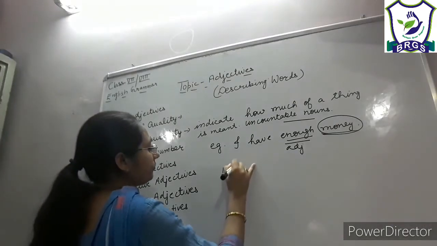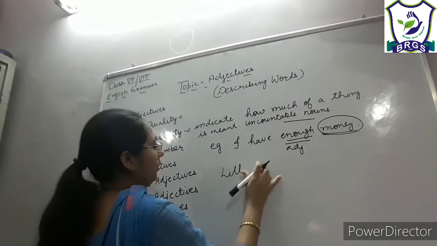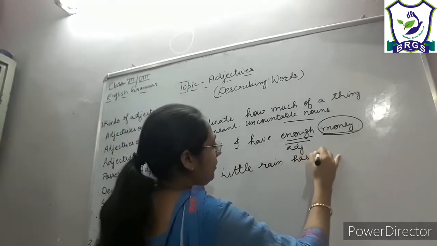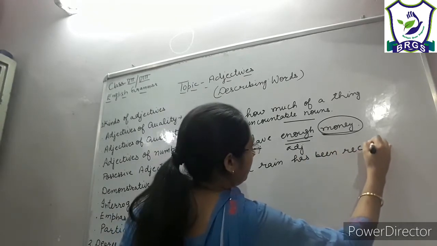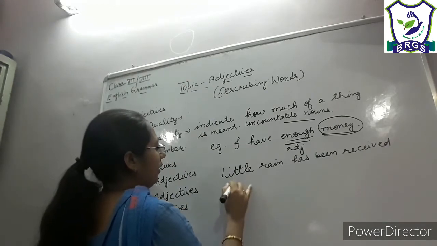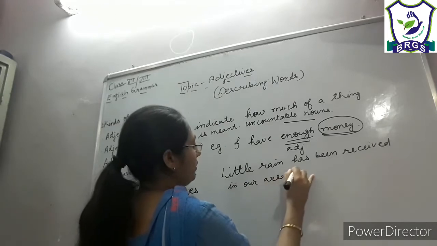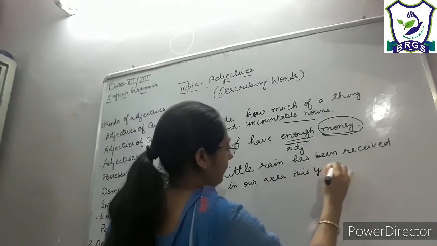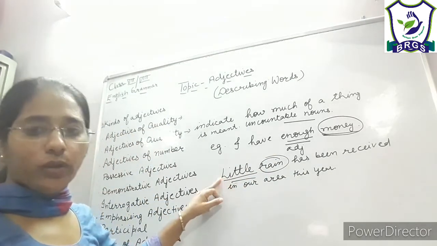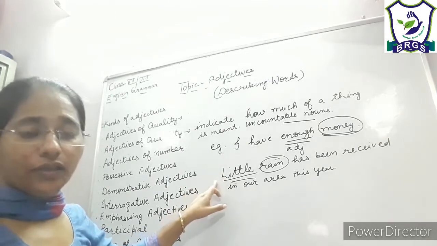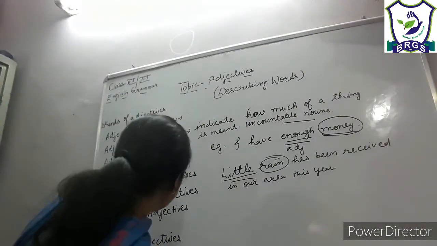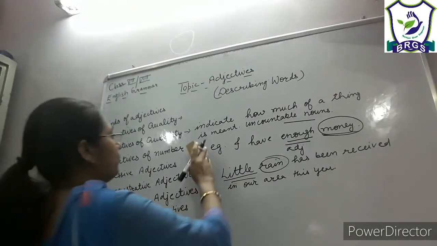Or we can say, little rain has been received in our area this year, right? So again, rain is an uncountable noun. So to tell the quantity of the rain, I am using an adjective which is an adjective of quantity, right? Now we will do the next adjective, that is adjectives of number.